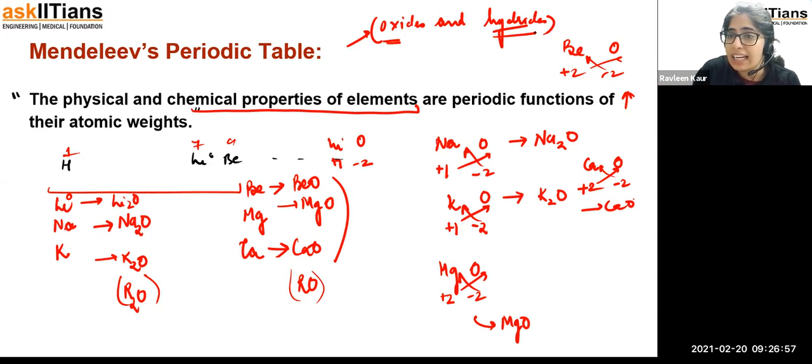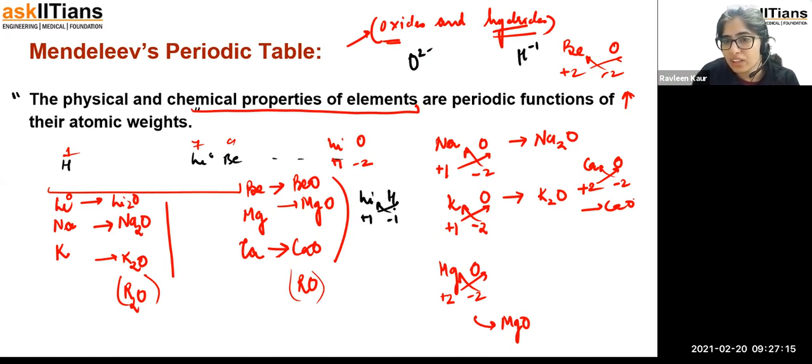If you consider the hydrides, guys, if you try to make the hydrides, for example, you're having lithium right now. A hydride is what? H minus, -1. Oxide is O2 minus. But if you try to make a hydride now, lithium is +1, H is -1. Crisscross, it will give you LiH. Sodium is +1, hydride, NaH. This is going to be KH. I think it's clear to you. Sodium with +1, H is -1, NaH. Potassium with +1, H with -1, crisscross, KH.